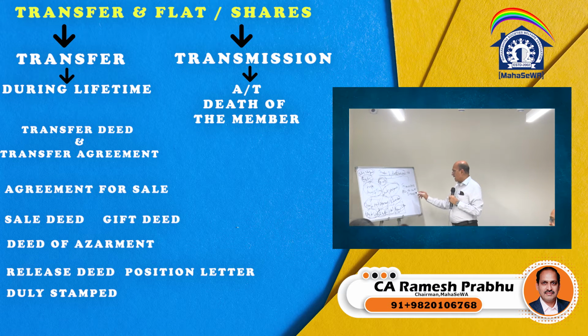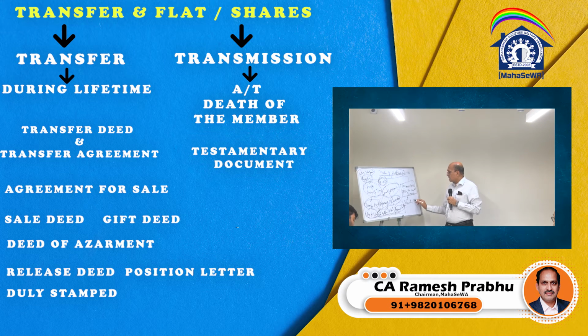Now in the case of a transmission, what are the documents that can come up? In the case of a transmission, naturally there can be a testamentary document. What do you mean by testamentary document? A testamentary document means a document which is given by the competent court in the particular district.